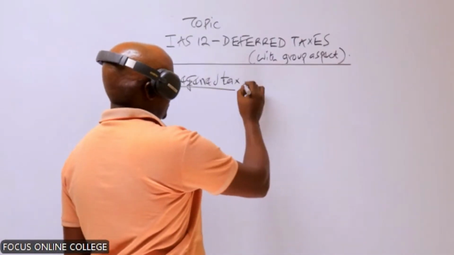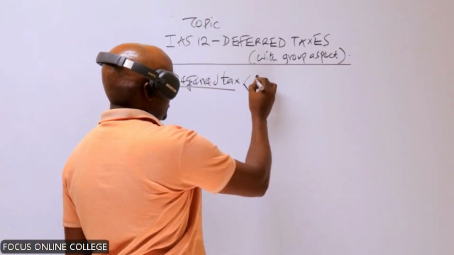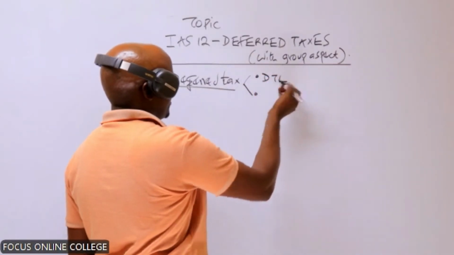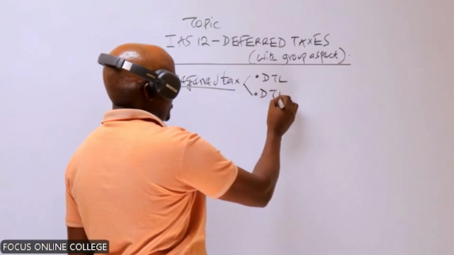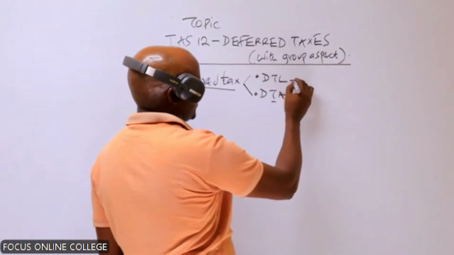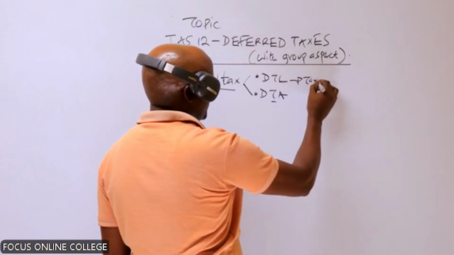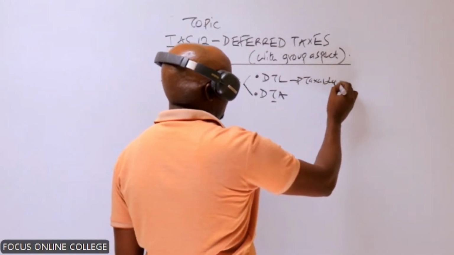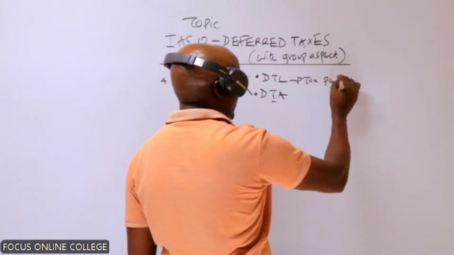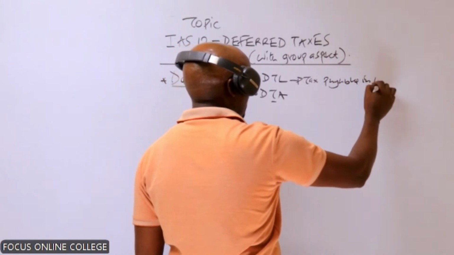It is also important for you to recall that we have two types of deferred tax. One, we have a deferred tax liability, and then we also have the deferred tax asset. A deferred tax liability is a tax which is payable in the future.